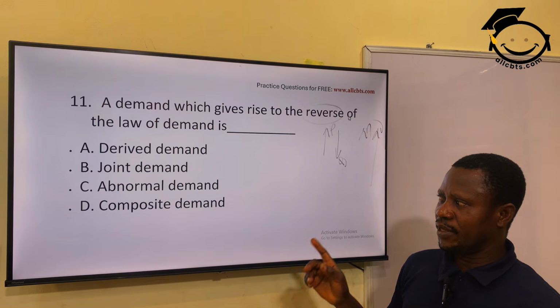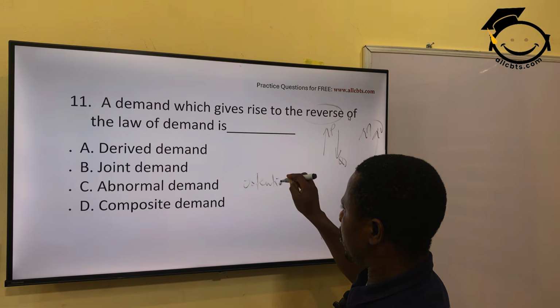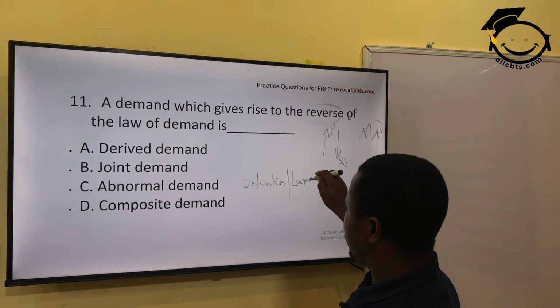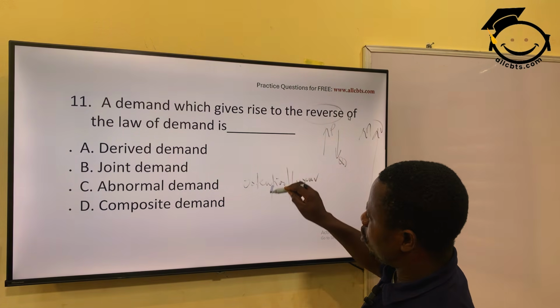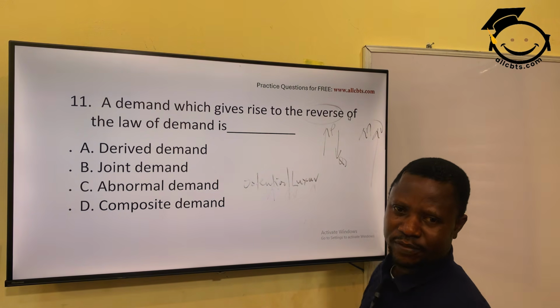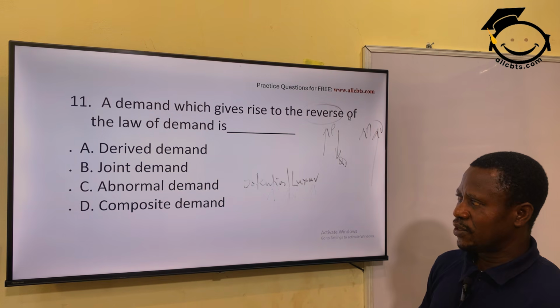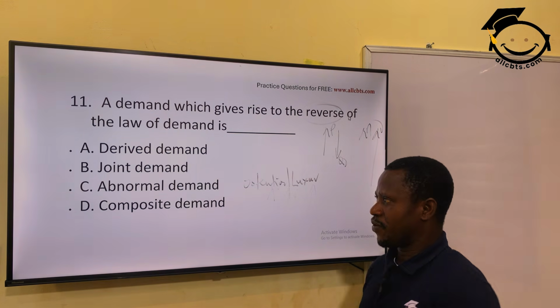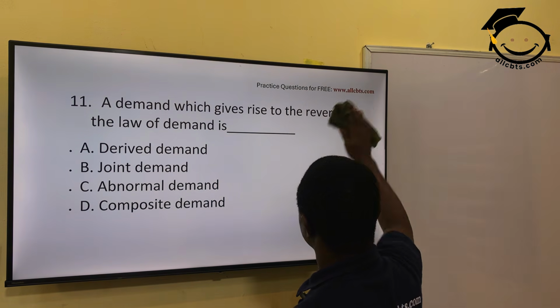Most of the ostentatious goods, that's luxury goods, have an abnormal demand curve. Why? People believe that the more expensive they are, the more value they have, so the more they buy them. Like gold, like jewelry, cars. So they have an abnormal demand curve. So C is the correct answer.